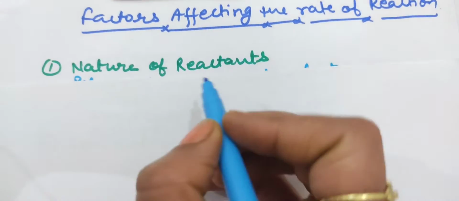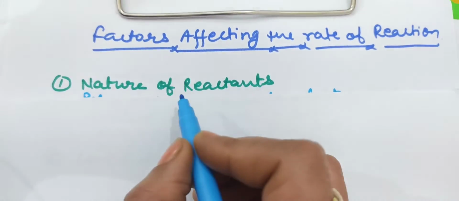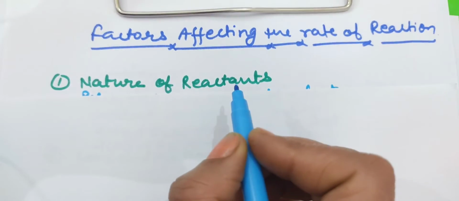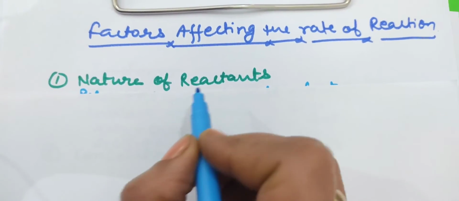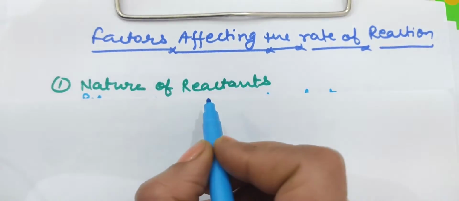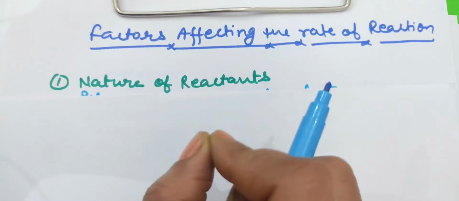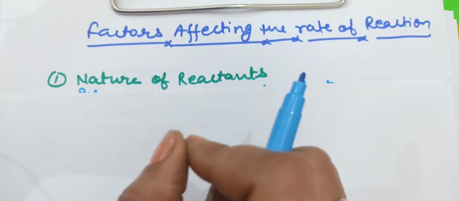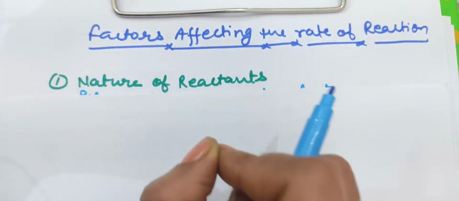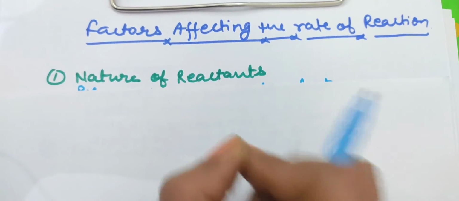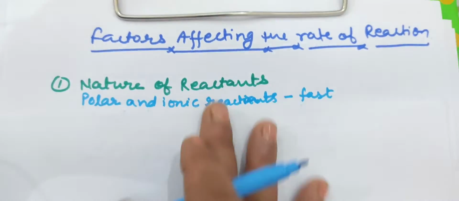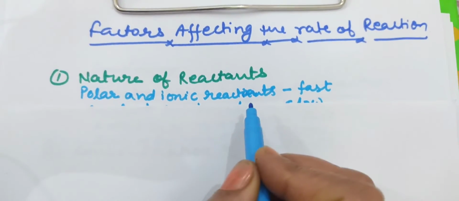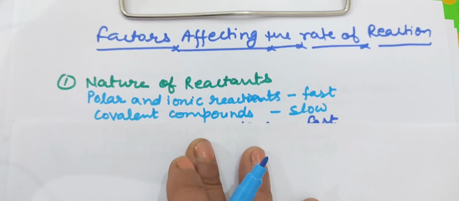First is the nature of reactants. The first factor which affects the rate of reaction is the nature of the reactants. Nature of the reactants means which type of reactant we have used in the reaction. The rate of chemical reaction is influenced by the nature of the reactants. We have two types of reactants, polar and ionic reactants and covalent compounds.